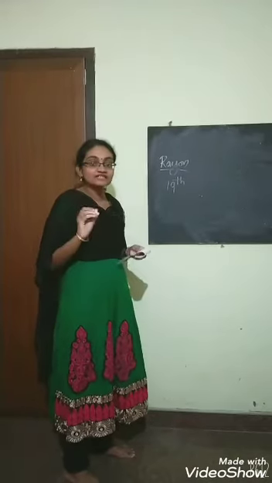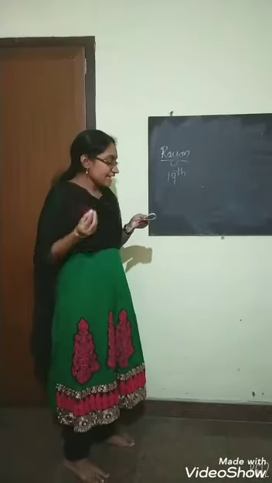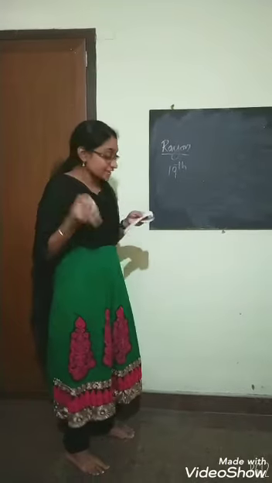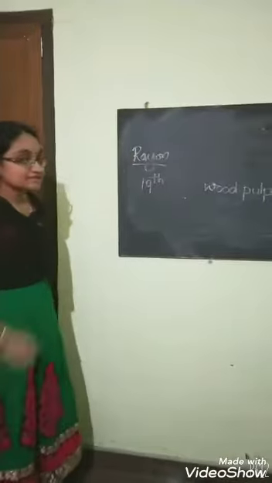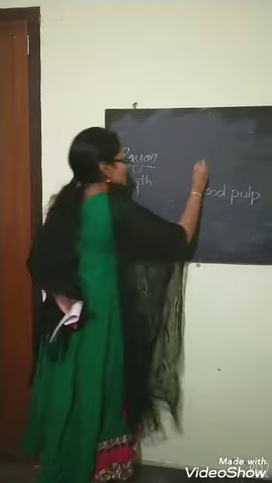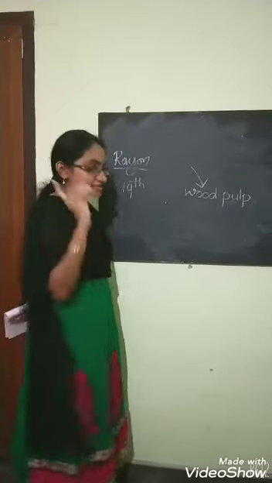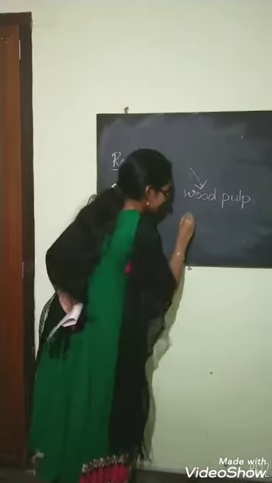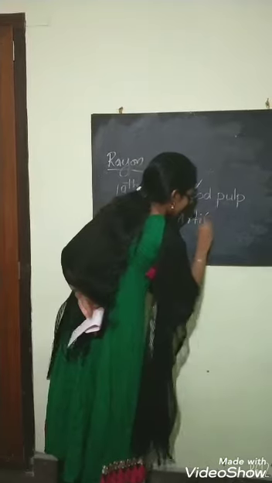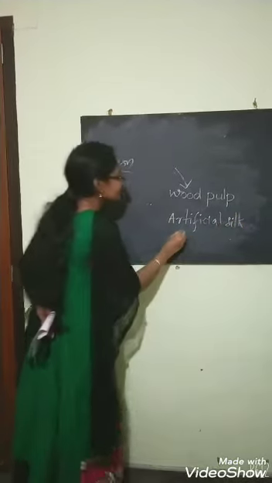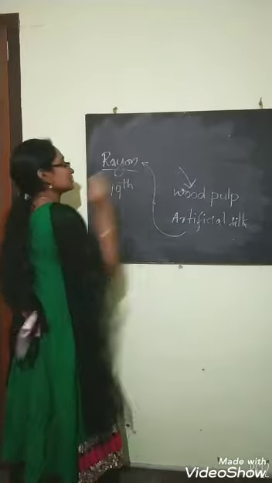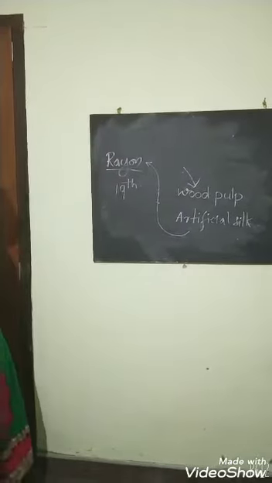For making artificial silk, they used chemical treatment on the wood pulp. The chemical treatment is given to this wood pulp and we get an artificial silk. This artificial silk is called rayon.